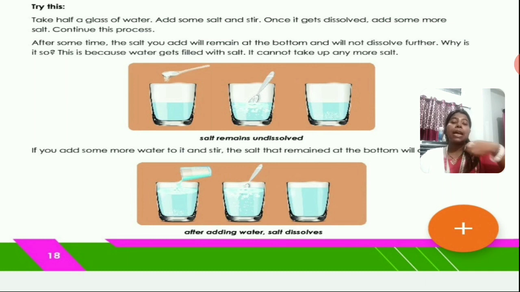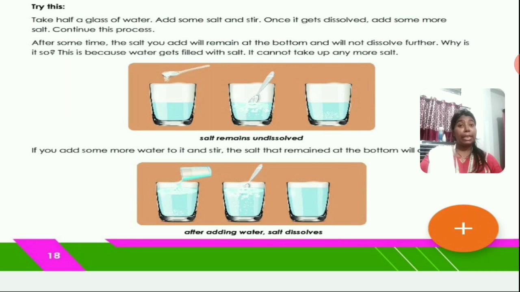Yes, again we will start mixing it, and after some time you will see the sugar will dissolve. After mixing some spoons of sugar in the water, you will see at that time the sugar doesn't dissolve in water. What the sugar will do, it starts settling down at the bottom. Now why does this happen? We know that water is a universal solvent. We can dissolve sugar in water, and when it dissolves properly we get a solution, a sugar solution.